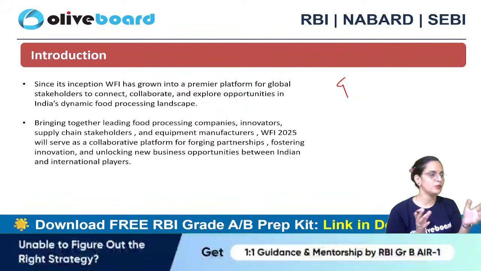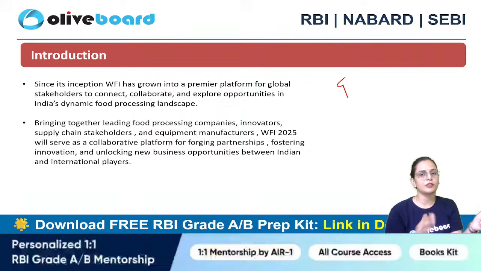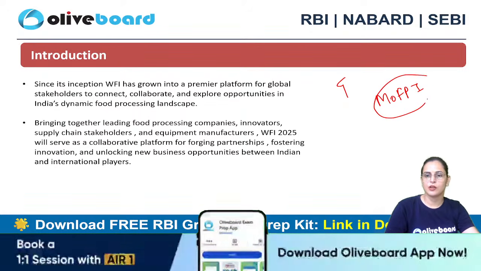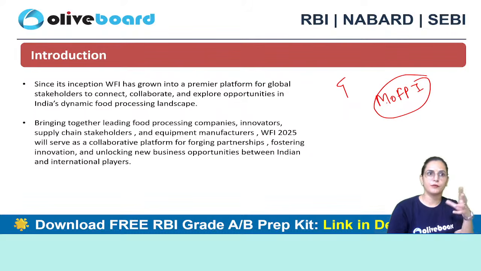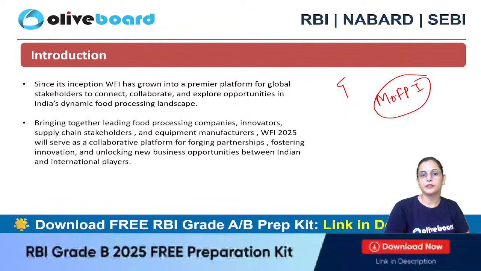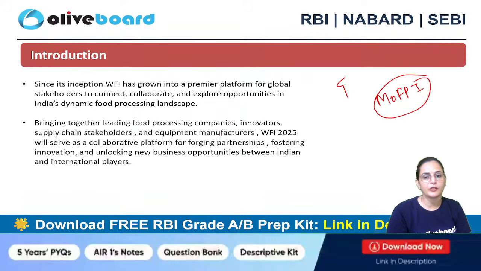Okay, this is organized by the Ministry of Food Processing Industries. For food processing, we need different types of equipment, so we are attracting the innovators and the persons and companies dealing with the different kinds of equipment needed in this segment, and equipment manufacturers.